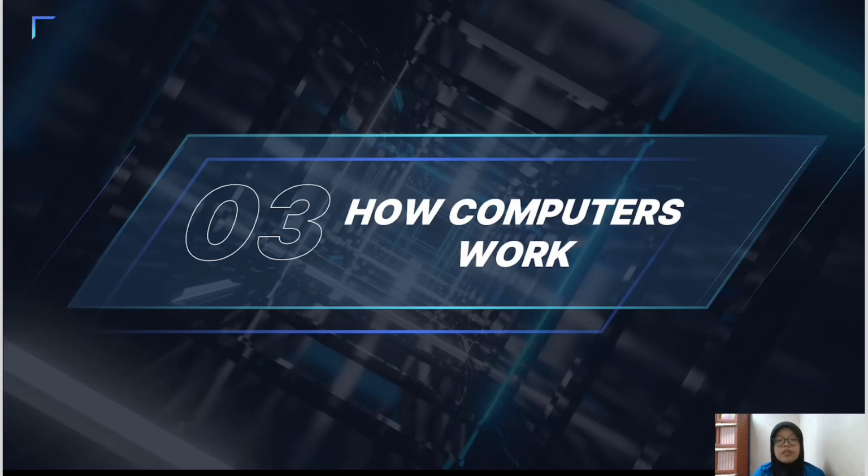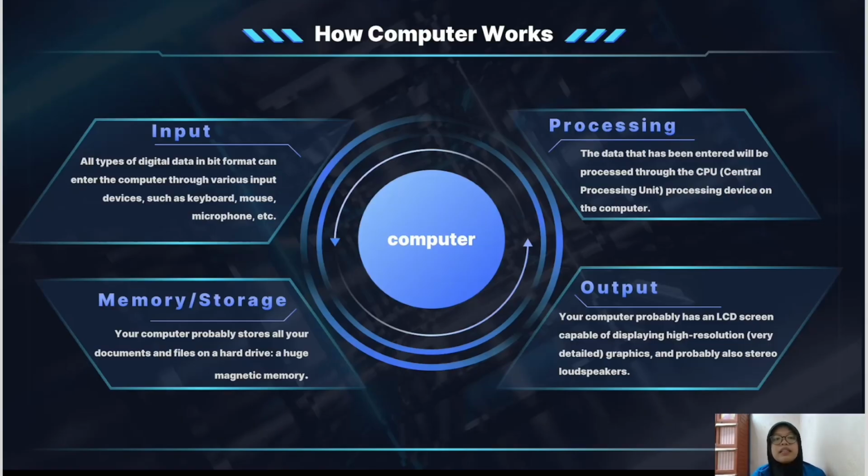Next, how computers work. First, input. All types of digital data in bit format can enter the computer through various input devices such as keyboards, mouse, microphone, etc. Next, processing. The data that has been entered will be processed through the CPU, central processing unit, the processing device on the computer.